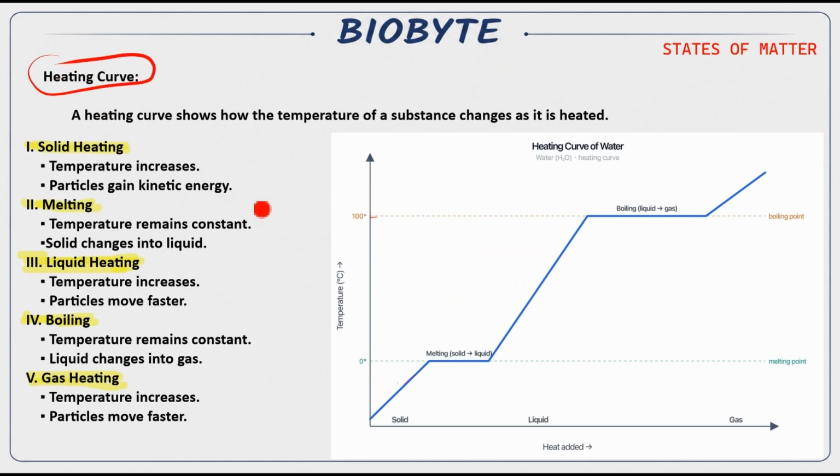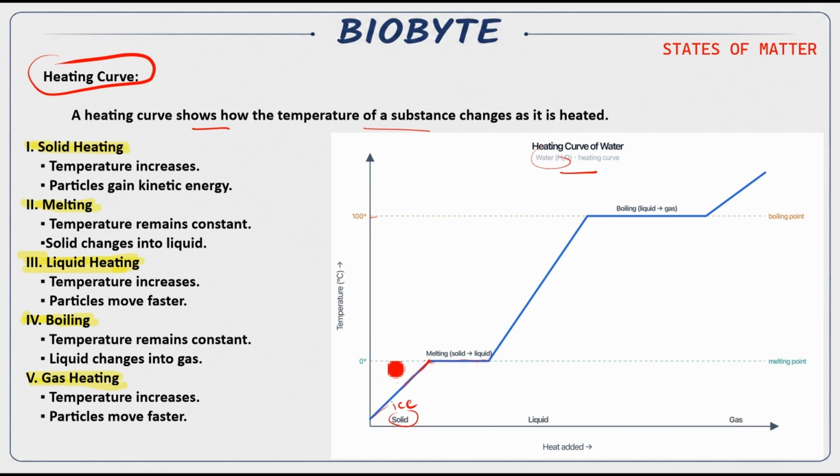Now the heating curve. What is a heating curve? A heating curve shows how the temperature of a substance changes as it is heated. We'll use the example of water here. Below zero, what is the state of water? It is solid, right? It is ice. So when you heat the ice, the curve goes upward. But at 0 degrees Celsius, the curve is horizontal.